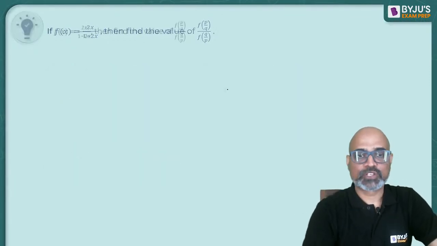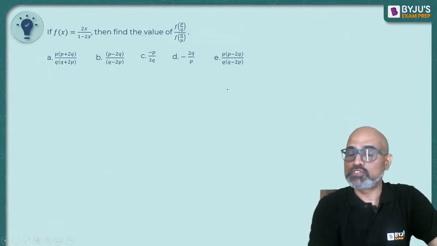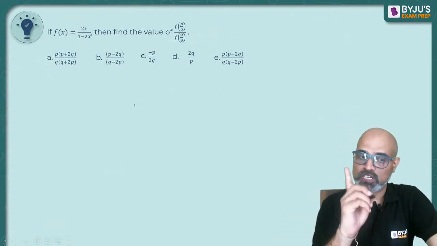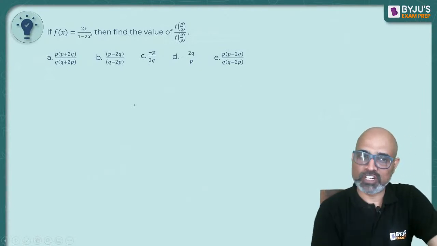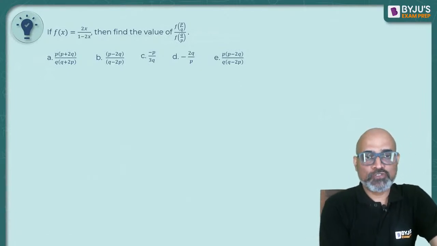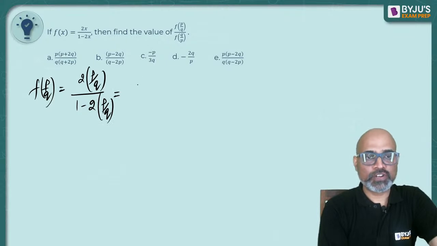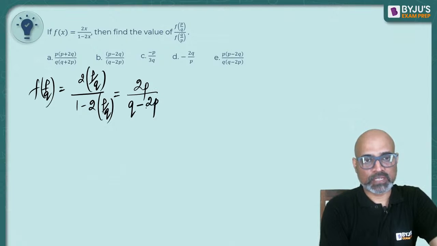Let's check. So I'll tell you two methods to solve questions like these related to functions, if you have to figure out a value. The first method is a straightforward method. If you are asked to figure out what is f of p by q, तो आप x की जगह you are going to write p by q and solve it. So if you solve it, you will get 2p divided by q minus 2p.